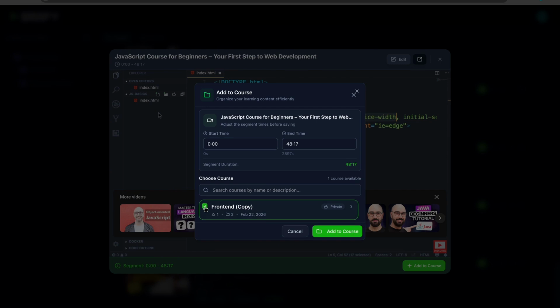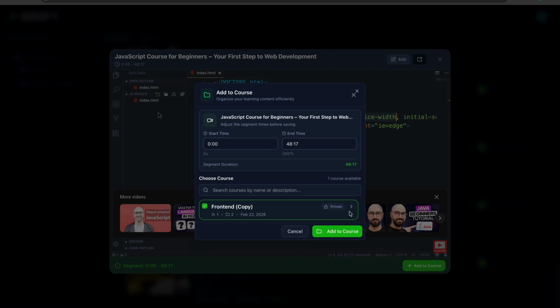Then you can click directly on this folder. It will insert this video like this segment. You can call it a segment. It will insert a segment directly into that front end folder, which means that this video or segment will be at the top, like the top level of that front end folder.